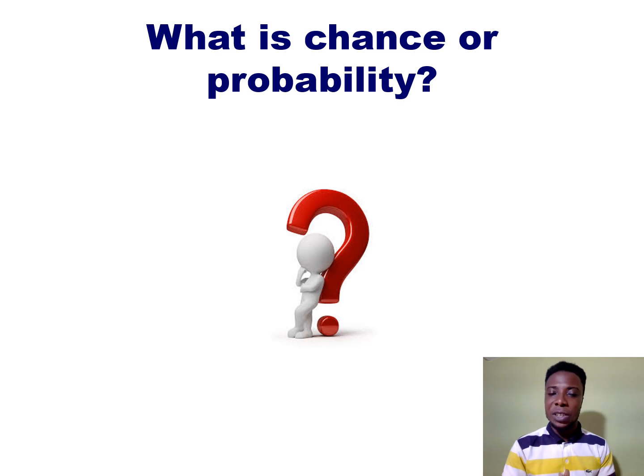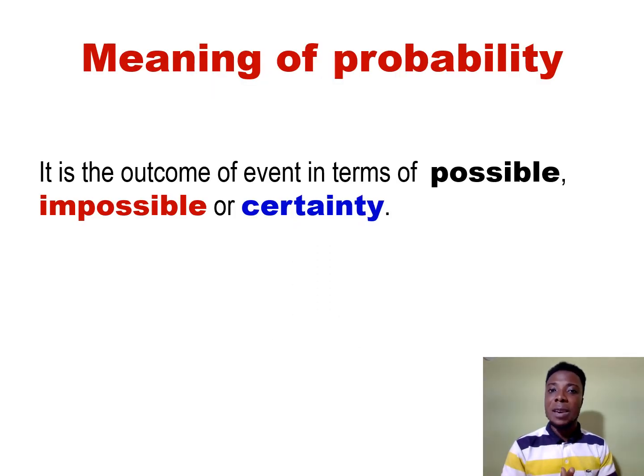Good. Now, the first question, what is chance or probability? Let's call it probability. Another name is chance or likelihood. Here comes the meaning of probability. It is the outcome of events in terms of possibility, that's possible, impossible, or certainty, that's very sure.